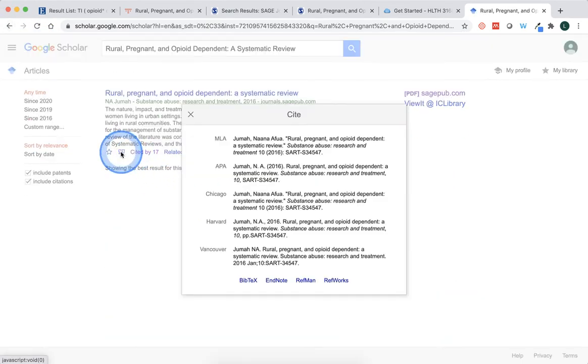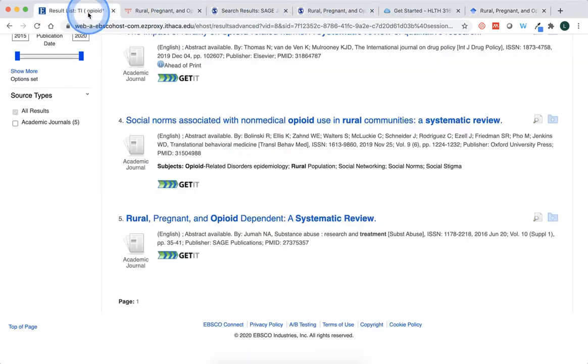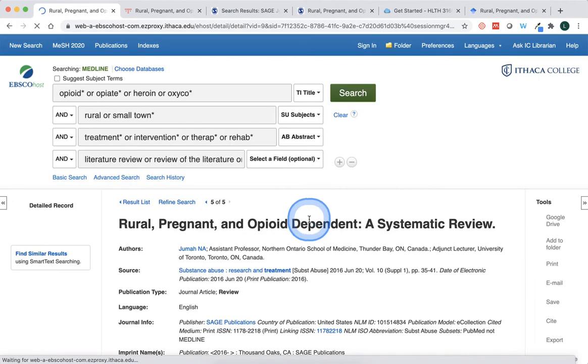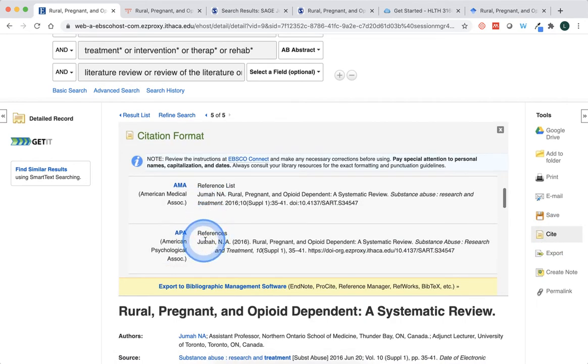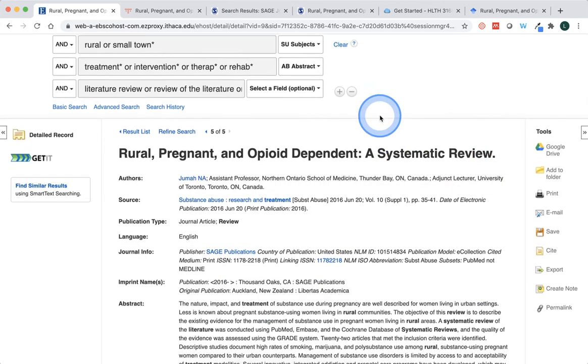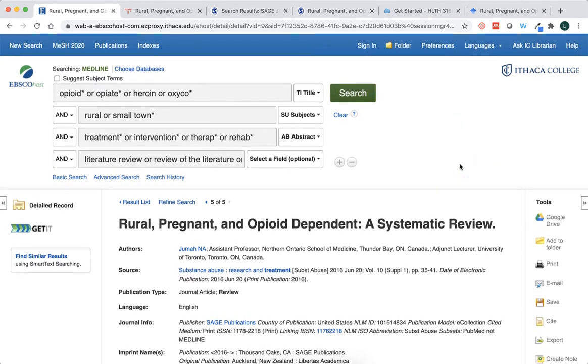Of course, there's also the nice cite feature in these databases where you can grab a citation style, copy and paste the citation, and then fix it if there are problems with it. Medline does that as well. So if I click on the link to get to the full record and I click on cite, it'll find the citation for that particular article. But you will have to make some changes because I can see right away in APA, the first word is capitalized, but everything else should be lowercase. This should all be lowercase. So just another useful thing to know about in the databases.